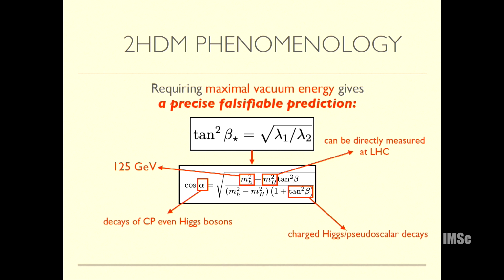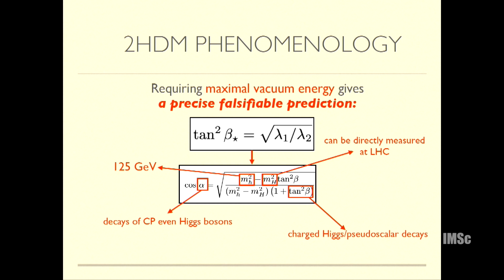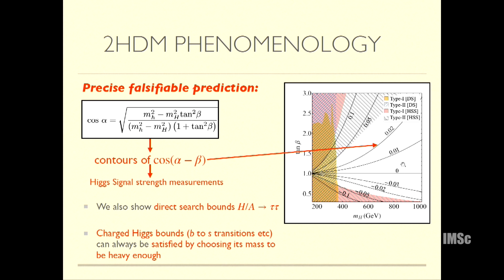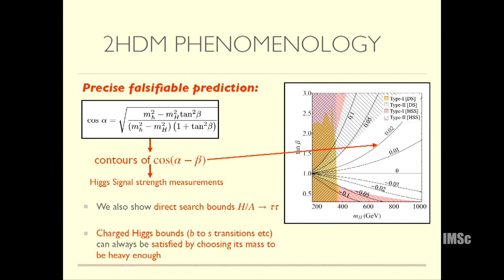All of these are observable things, as people familiar with 2HDM phenomenology know. Beta can be measured by charged Higgs and pseudoscalar decays. Alpha is related to the CP even Higgs couplings, and so on. On this slide, we can predict the value of cos(beta minus alpha) for a given value of the heavy CP even Higgs mass and tan beta. You can measure this through Higgs coupling deviations of the standard model-like Higgs, and we can predict it. So in terms of two other measurable parameters, we predict a third, which is a nice feature.